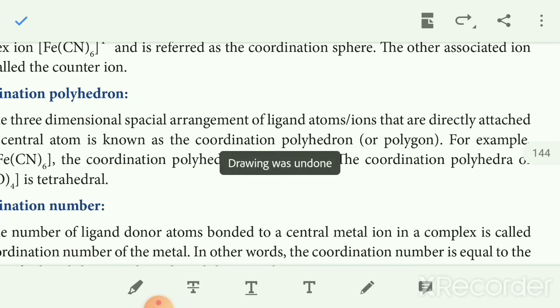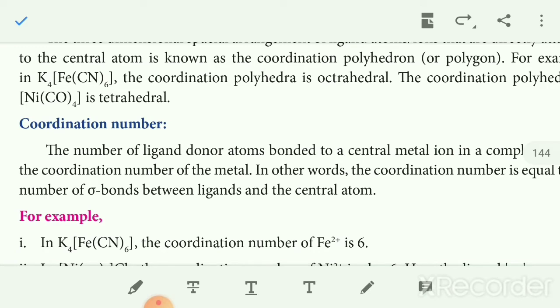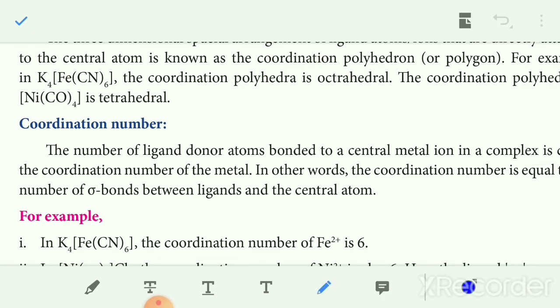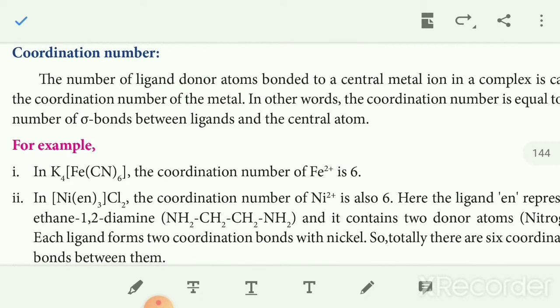The next one, coordination number. Coordination number means the number of ligands bonded or attached to the central atom. Example, K4[Fe(CN)6]. Here there are 6 CN ligands, so the coordination number is 6.